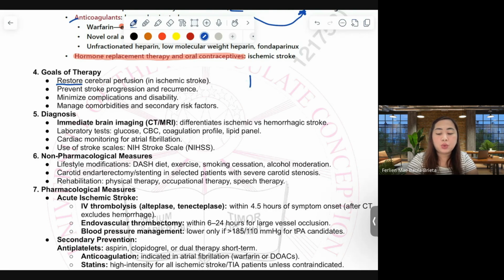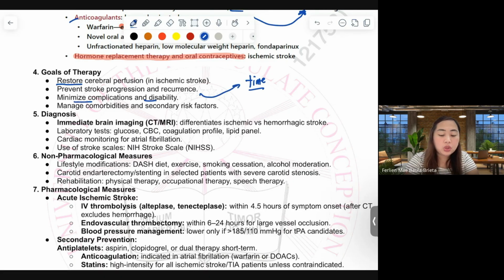So we have to be crucial with our time. We have to observe what time that stroke event happened and when we should be giving the medications. We have to minimize complications and disability, and that also comes with time.